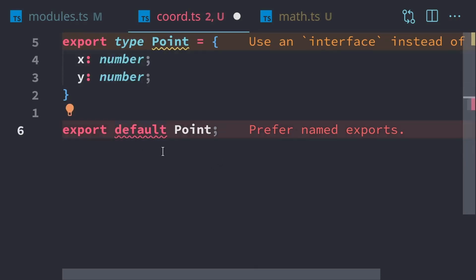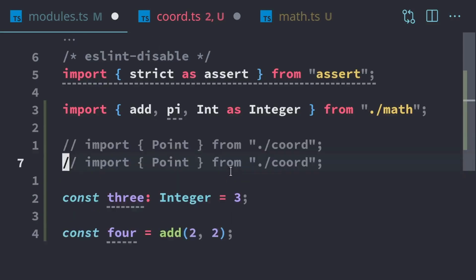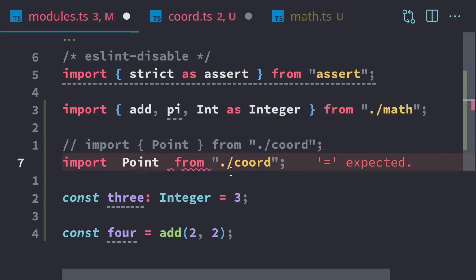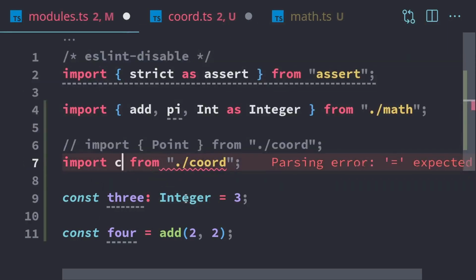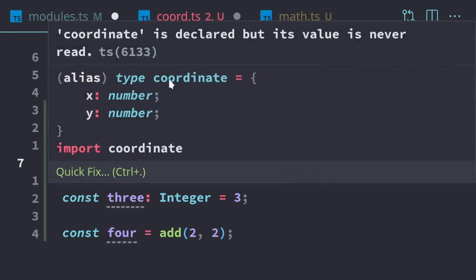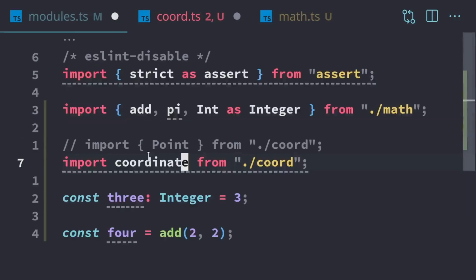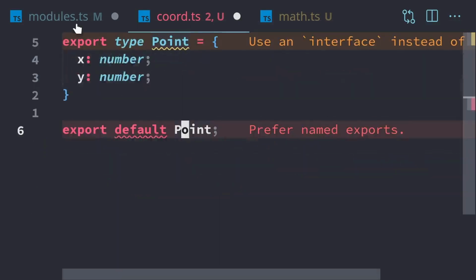So when we do export default, what that will allow us to do in our module, instead of using these curly braces, I'll comment this one out. Instead of the curly braces, we just import like that. And that's going to automatically import this point here. Now, the thing with default exports and importing them is this is actually renaming it. So we can name this whatever we want. We can name this coordinate, and this coordinate is still going to be a point. So it's giving us a type alias, and it's telling us that it's equal to x and y, which is what x and y right here.